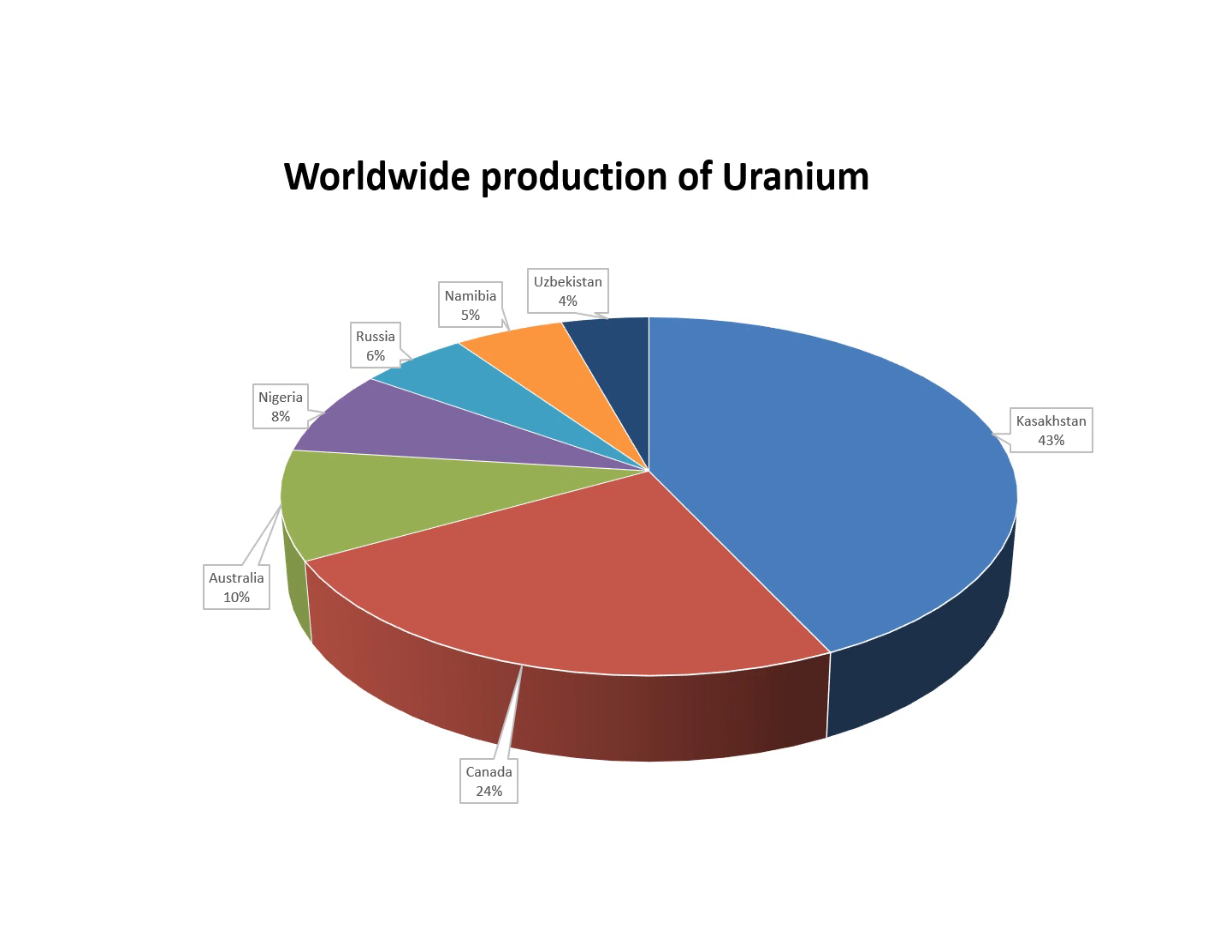This pie graph represents the geographical distribution of uranium production. As you can see, 33% of worldwide production comes from Kazakhstan, followed by Canada and Australia.